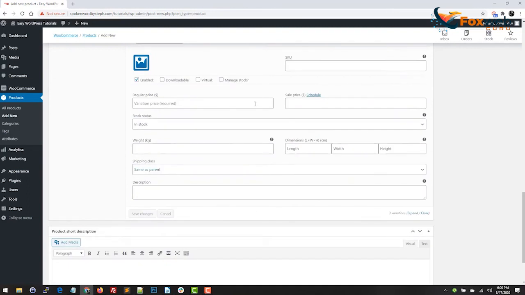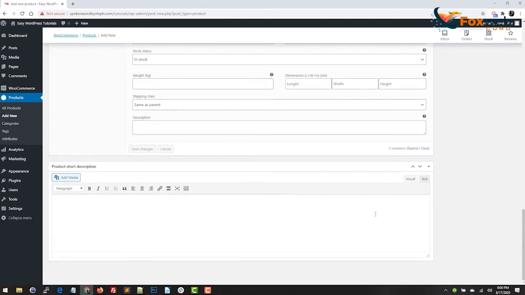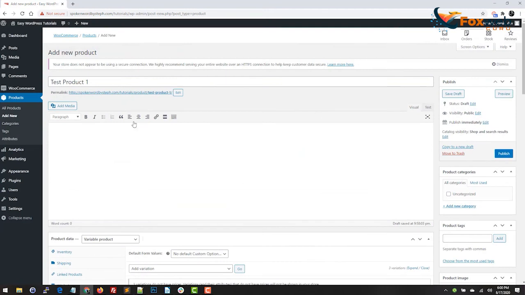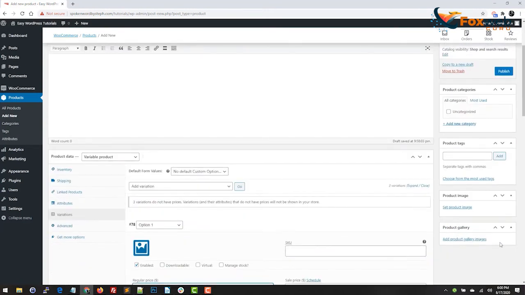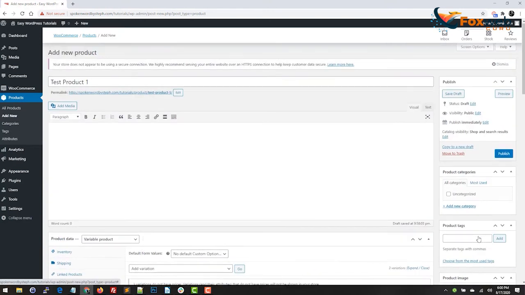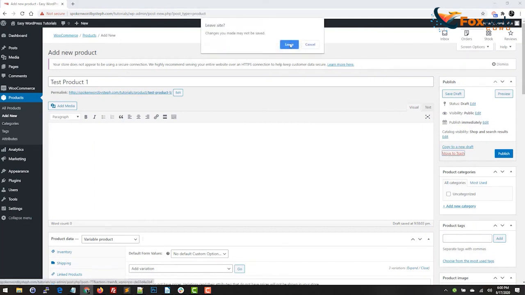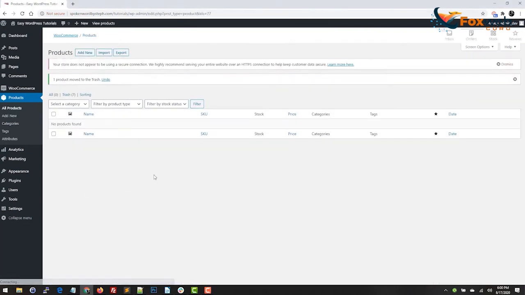Once you have all of your options, or variations filled out, you would just hit save changes, and then you can go about updating the rest of your product data in here, and set a category, set your product image, maybe you have a gallery, and then you can hit publish and it'll go right to your shop page. All right, so I'm going to move this to the trash, and now we're going to add